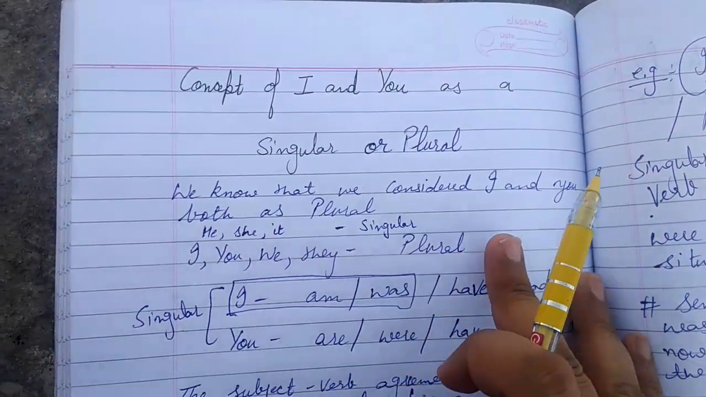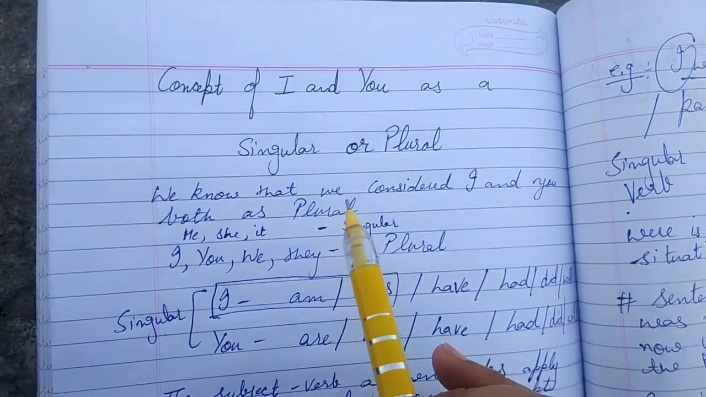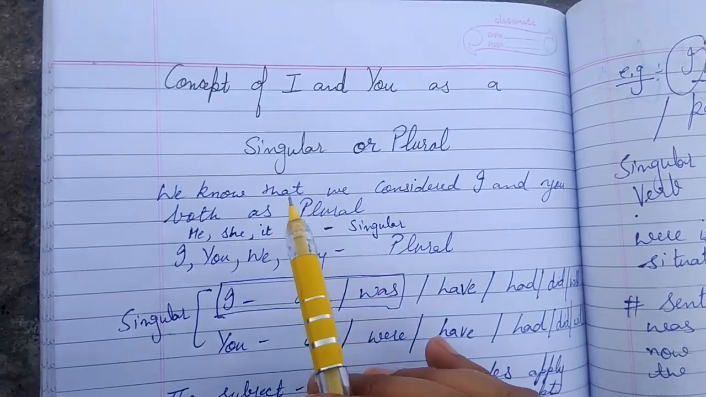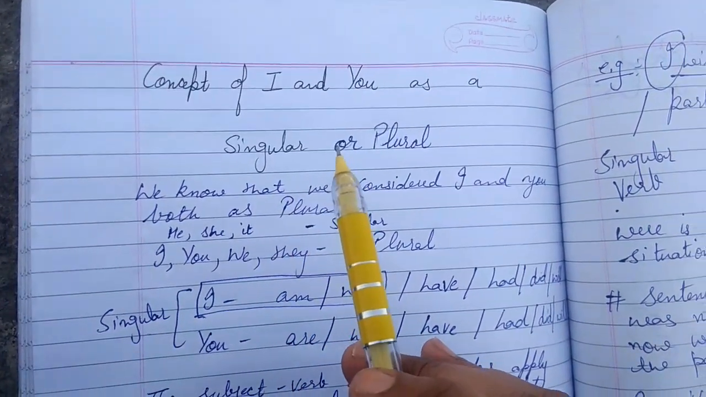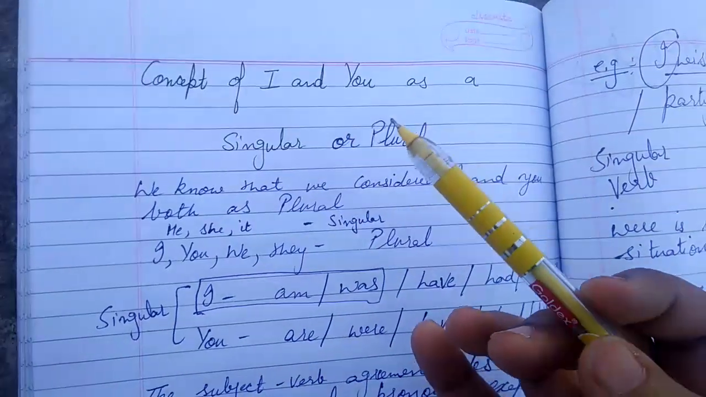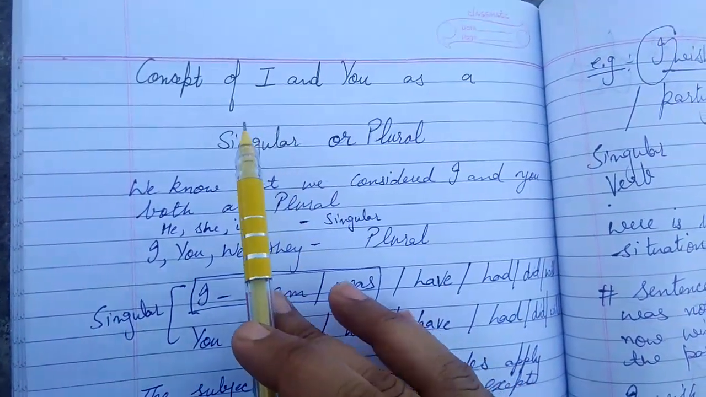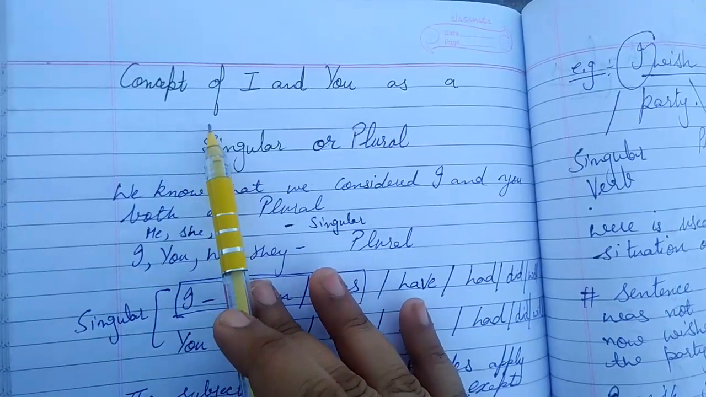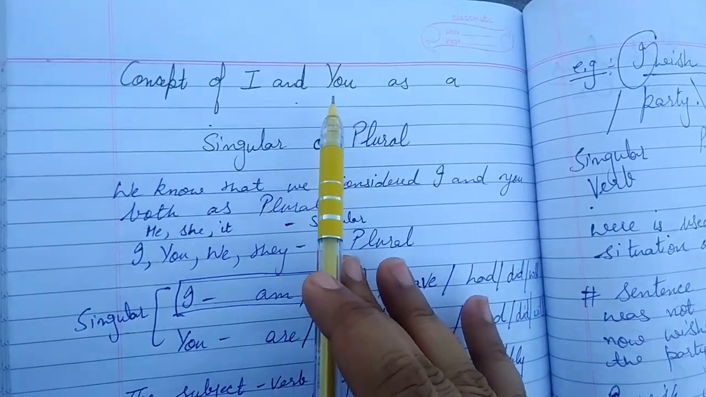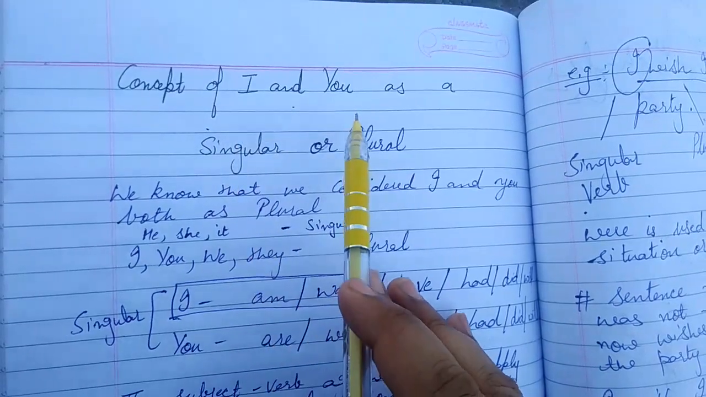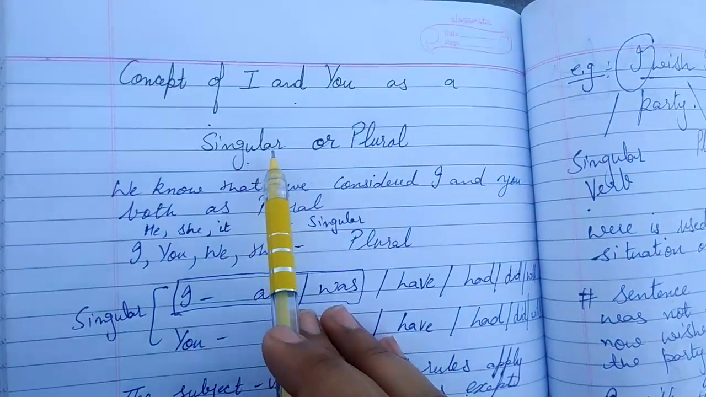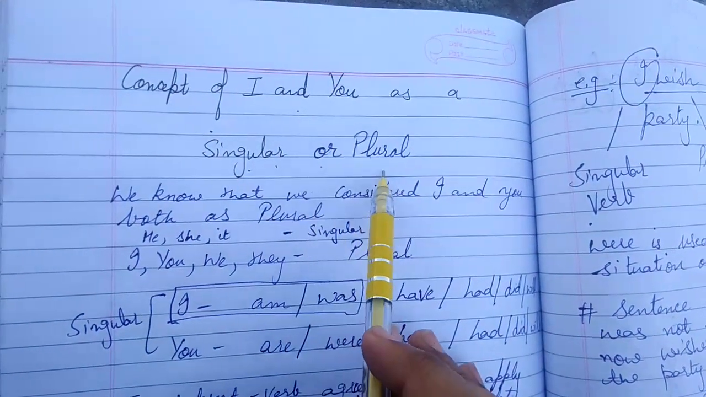Good morning, students. Today you will get a video on subject verb agreement in which you will learn about how to agree a subject with a verb. But before that, we will learn about the concept of I and you. I and you is considered as a singular verb or a plural one.